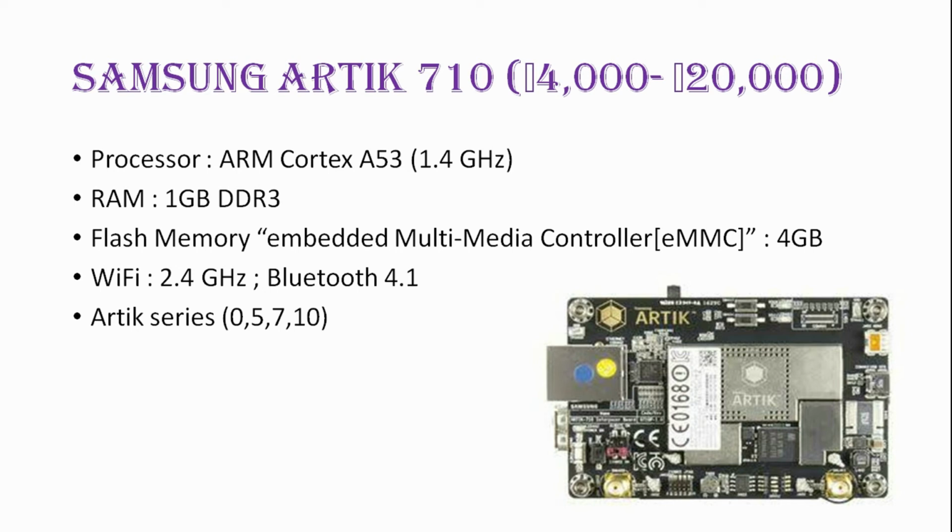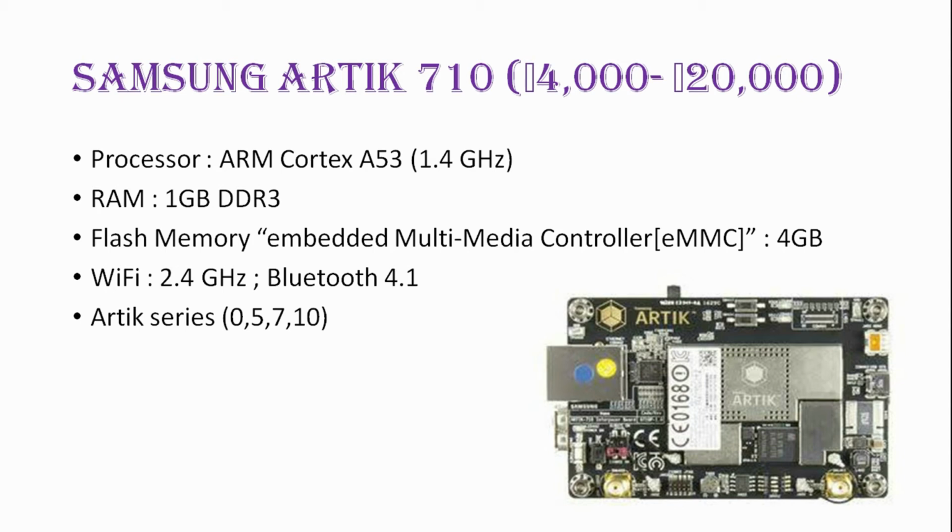Samsung ARTIK 710. The price range is between 4000 to 20000. The processor used in this is ARM Cortex A53. As you can see, this processor is also used in Raspberry Pi.